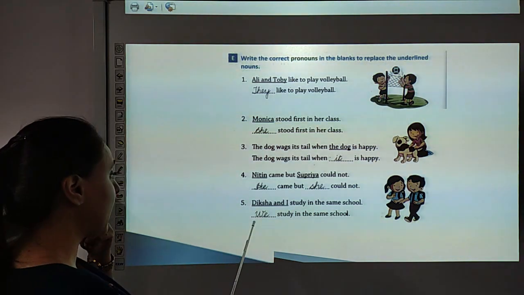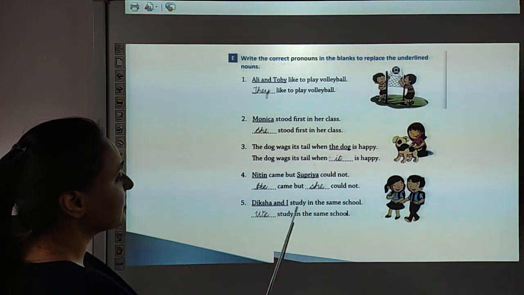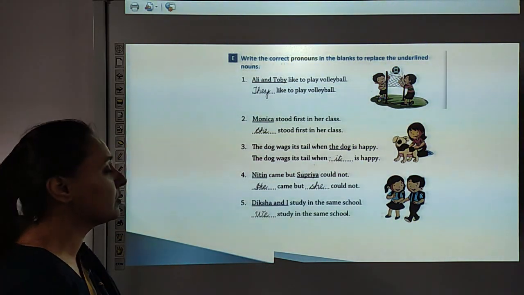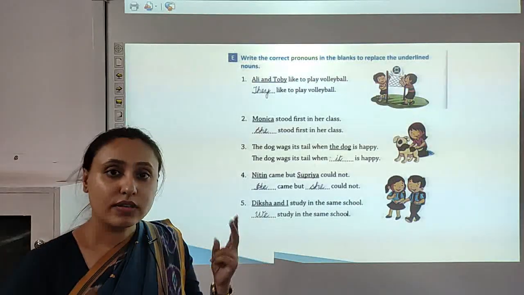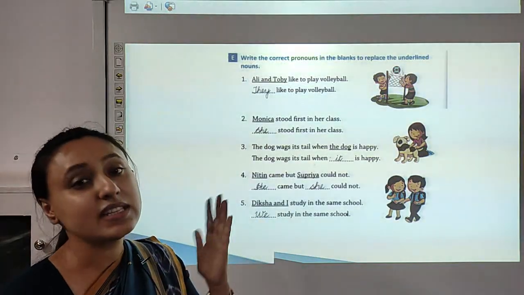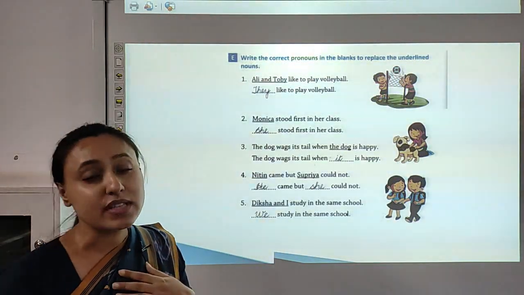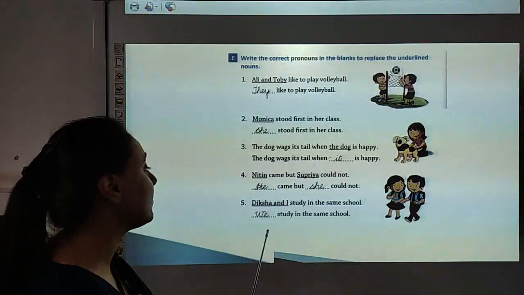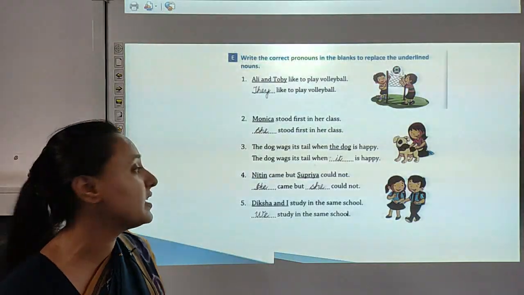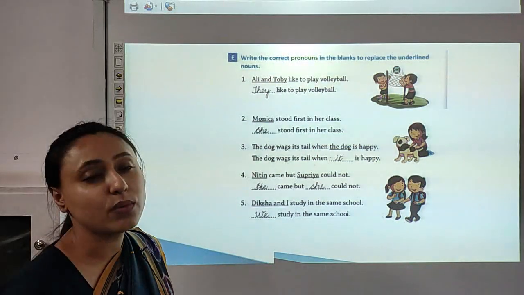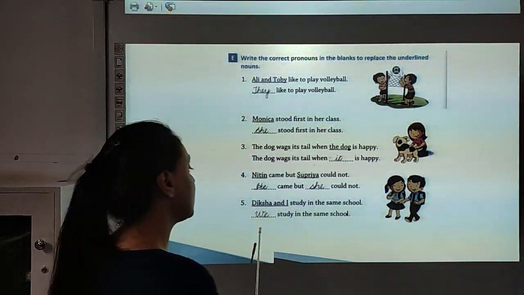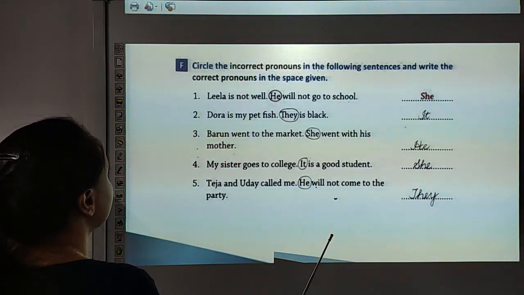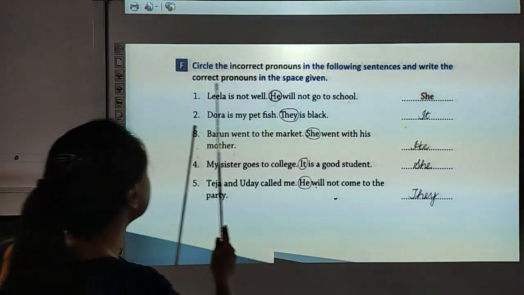Now look at number 5. Diksha and I study in the same school. Dash study in the same school. So here we are talking about more than one person, Diksha and I. We use I for ourselves, right? So the speaker is there in the speech. Whenever a speaker is there in the speech, we use pronoun we. Sentence will be: We study in the same school. Now children, let us move to next question.